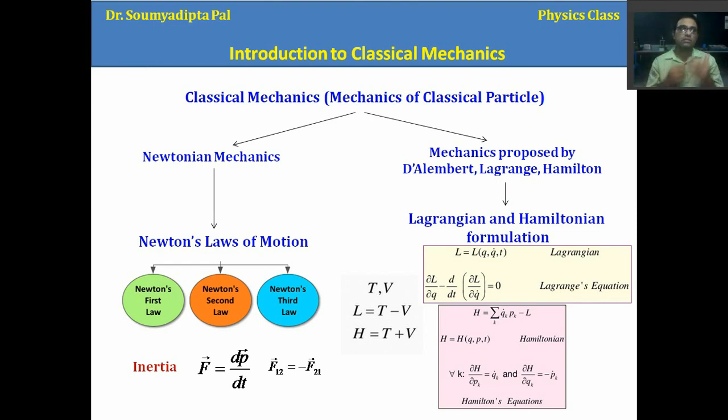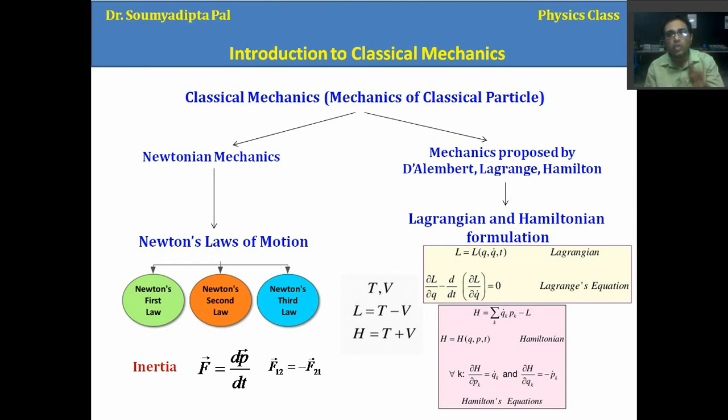When we are considering a single particle moving in one dimension, it is easy to handle. Suppose you have only one particle, and it is moving in 3 dimensions. To define the position and momentum in a single picture, how many parameters do we require?